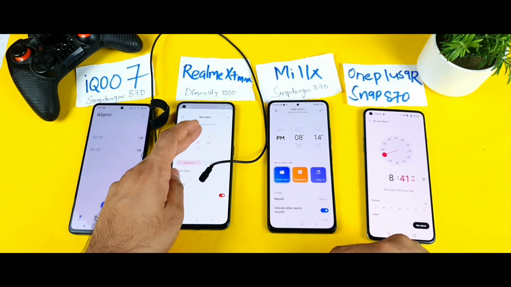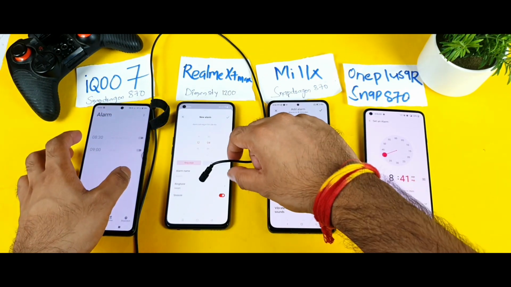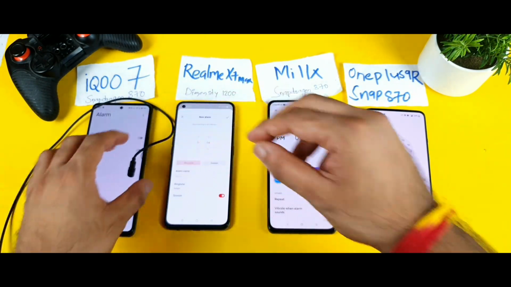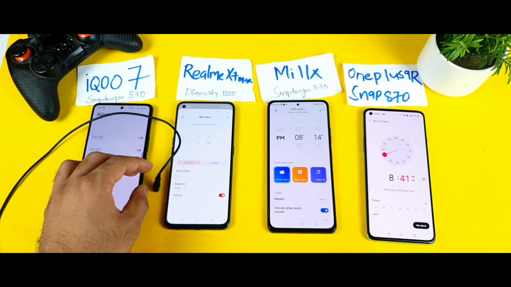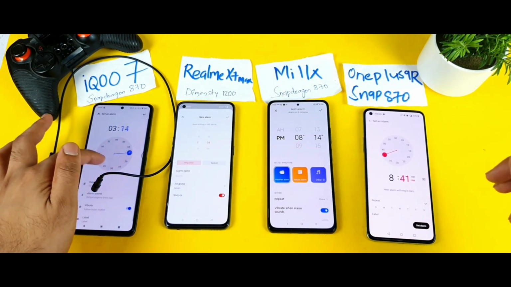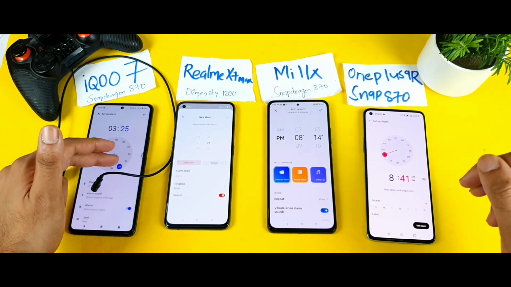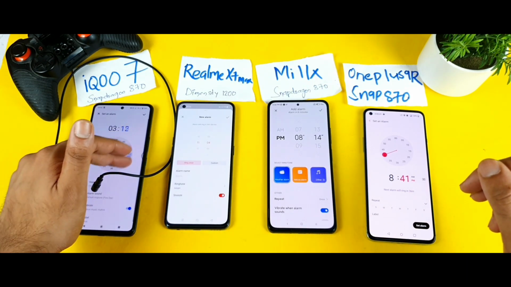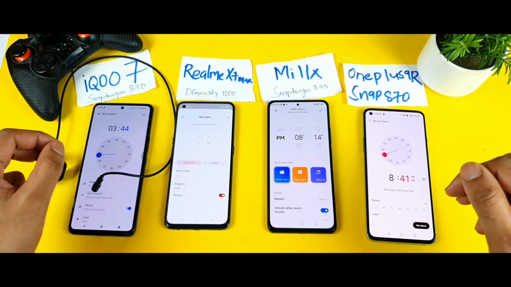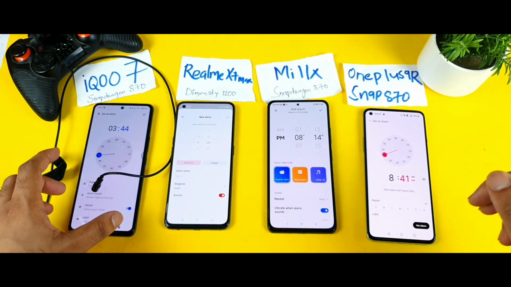In the Realme X1 Max, you won't be able to feel any kind of vibrations because the clock application doesn't support any vibration. That's another drawback which I thought of showing, but it's not possible in the Realme X1 Max particularly. Let's see about the IQ7 device. What are the IQ7's vibrations? Oh my god, it's too much. The vibrations are too much in this IQ7 device. As you can see, friends, you will be able to actually feel the vibrations in the IQ7 smartphone. It's a lot of vibrations in the IQ7 mobile particularly.